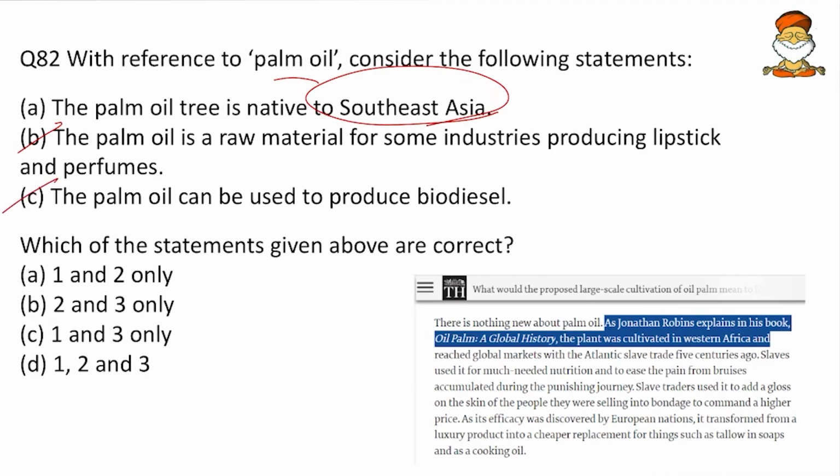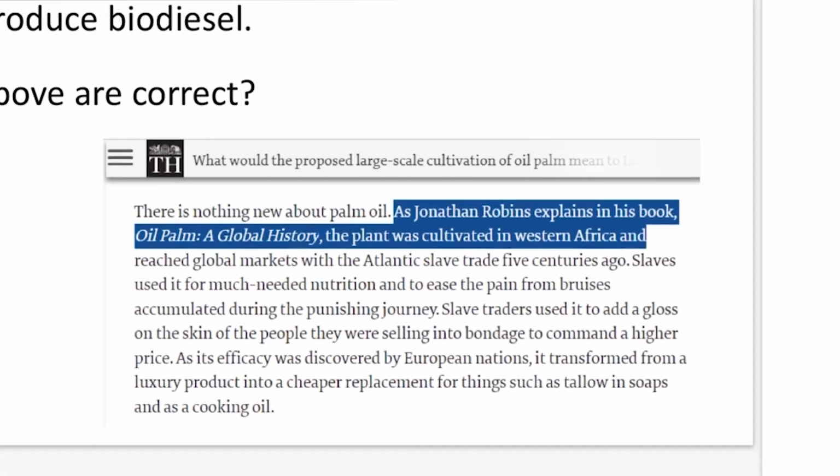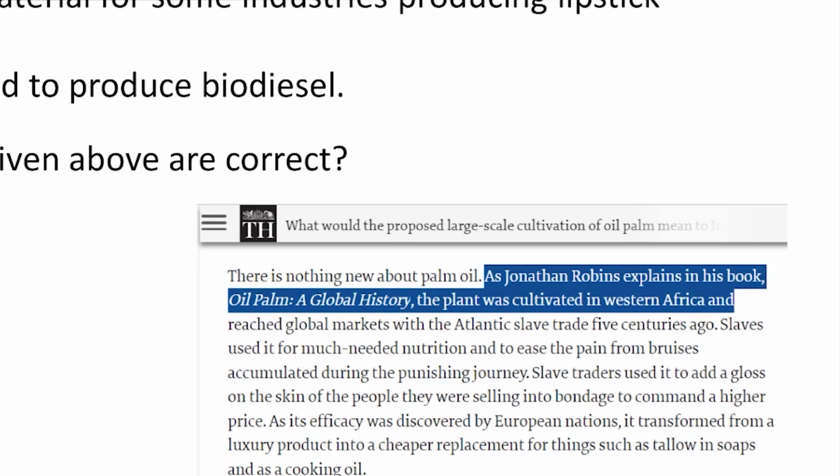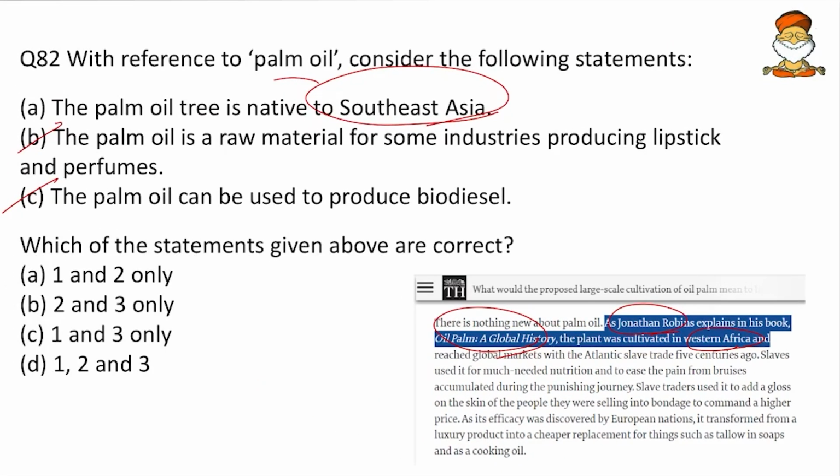Here, friends, smartness and hard work will both fetch you success. I have brought the Hindu editorial; actually, it is a book review of the book The Oil Palm: A Global History. Here Jonathan Robbins explains how palm oils are cultivated in Western Africa. That means they are endemic to Western Africa, not to Southeast Asia. So now 2 and 3 only will be the correct answer. Again friends, make a habit of reading the newspapers and after that go for any revision materials. That raw newspaper reading will fetch you more knowledge and your answer writing quality will also increase in Mains.